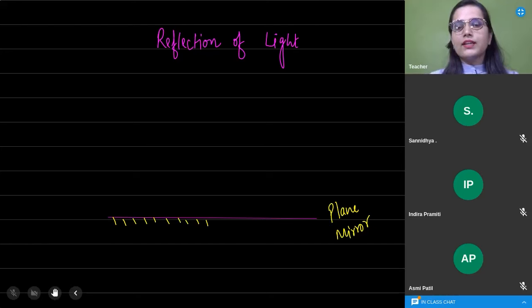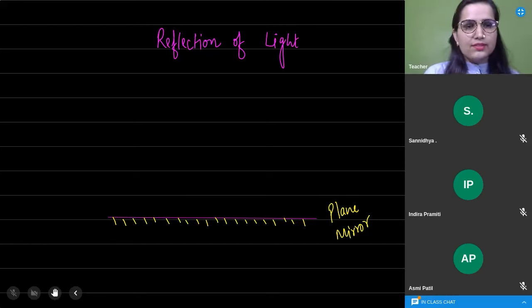क्या है ये? Plain glass sheet जिसको हमने कोटिंग किया हुआ है with the silver और aluminium. Aluminium या silver की कोटिंग की है. This is a plain glass sheet. What is the plane mirror, dear students? This is the plain glass sheet that is coated with the silver or aluminium.